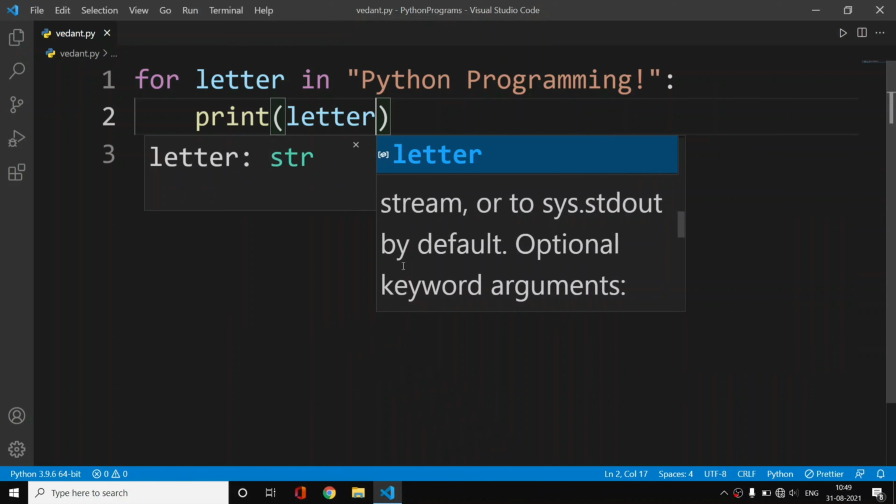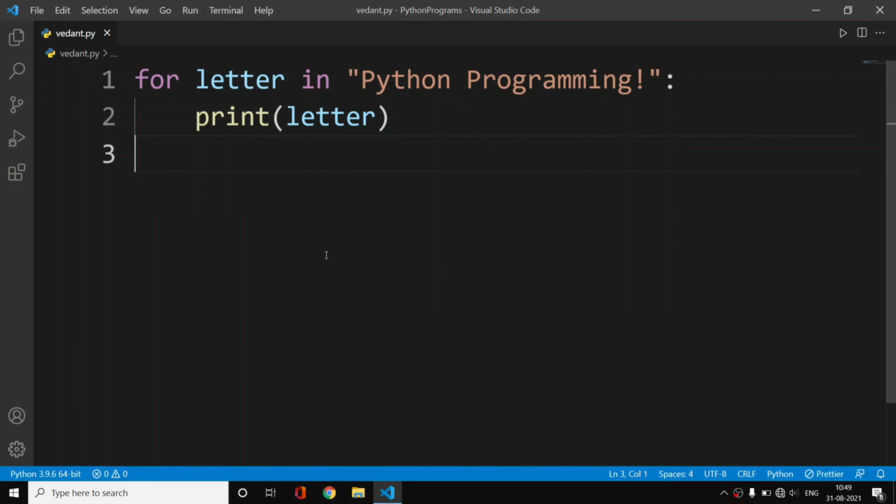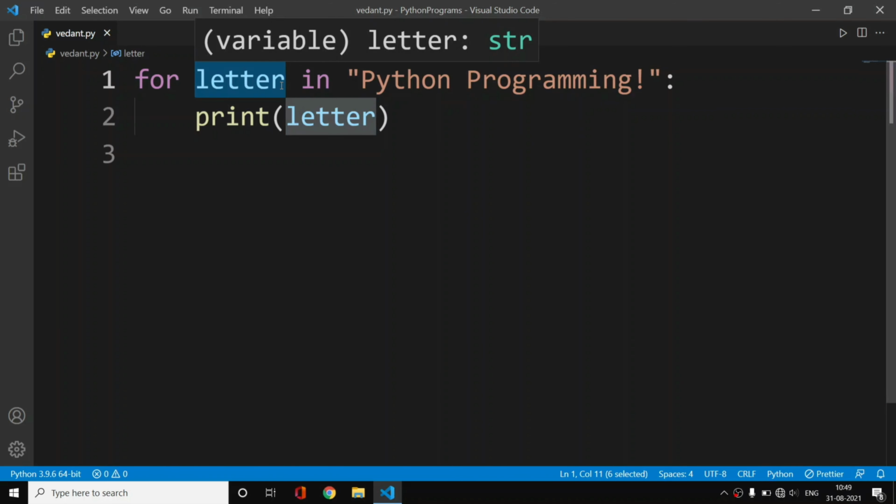If you are confused, don't get confused so early. Just listen carefully: we initialized our loop with this for statement. We have this variable which is going to update as per the execution of the loop.